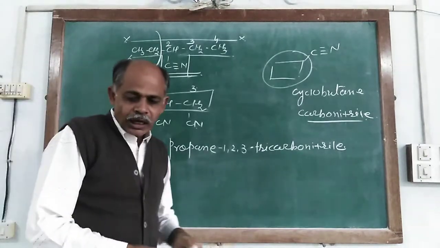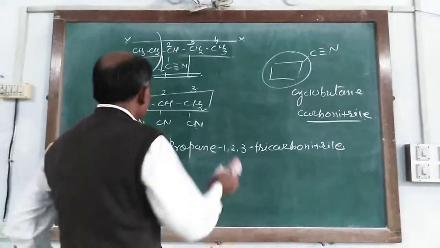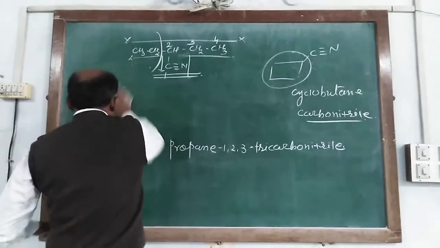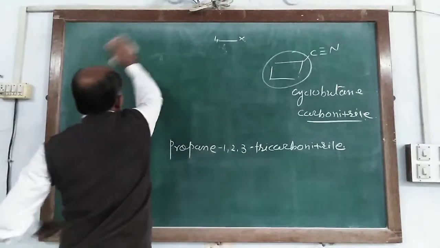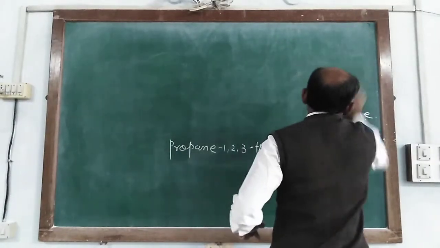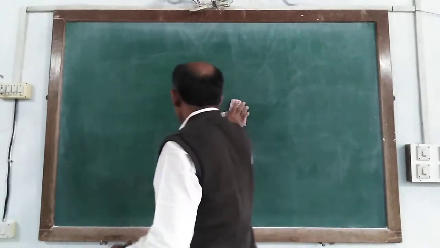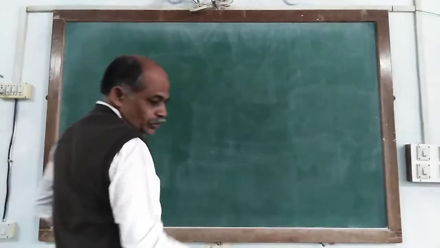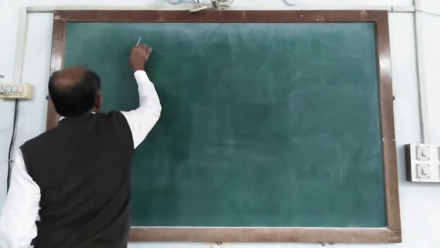So the IUPAC nomenclature, according to your syllabus, is sufficient, and then we take the IUPAC nomenclature of amide compounds.